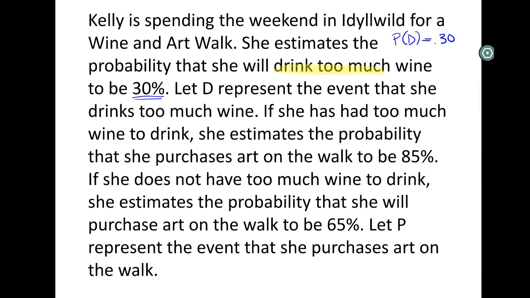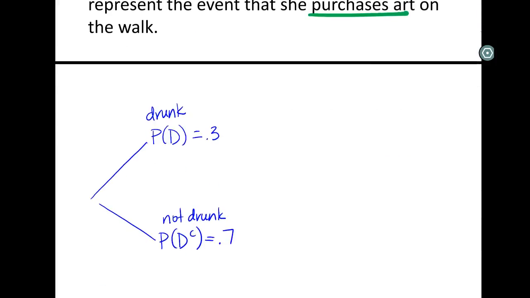So if we keep reading, we know the next thing to come has to be a conditional, because that's what a tree is all about. And we have our keyword: if she has too much wine to drink. So this is in the drunk situation. She estimates the probability that she purchases art on the walk to be 85%. And you can see later on, we've decided to let P represent that she purchases art. So if drunk, probability of purchasing art is 85%. And that's already giving us the way to split up our tree again.